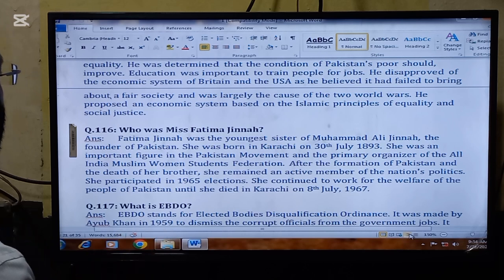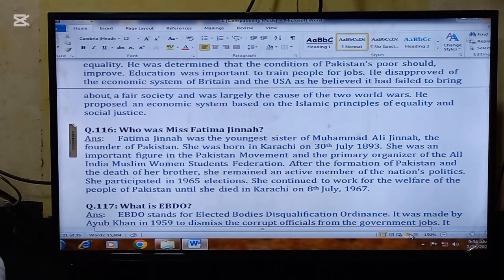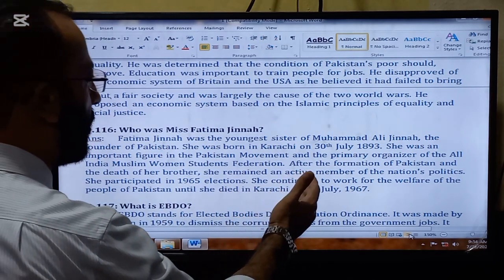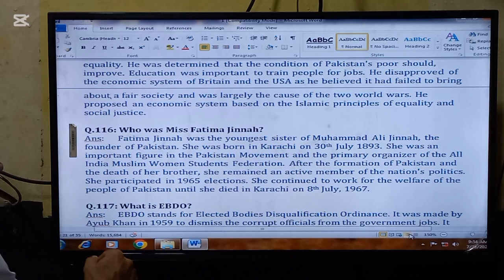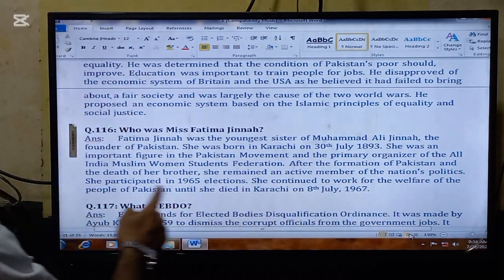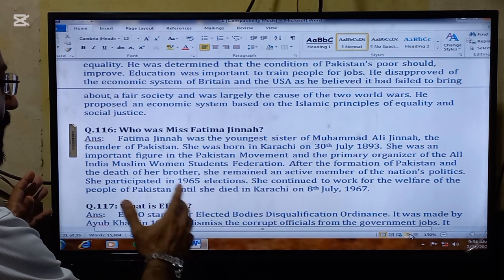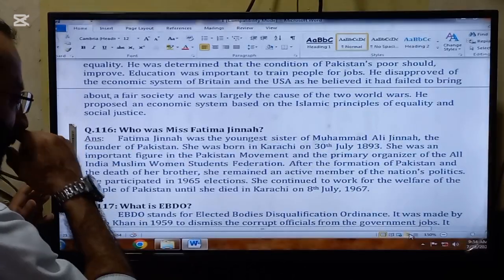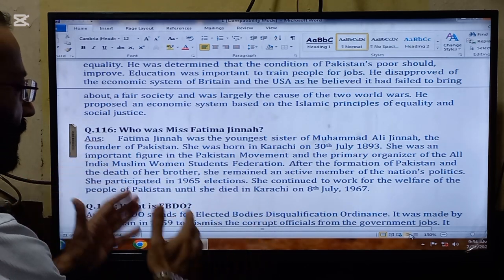The next important question for today is, who was Miss Fatima Jinnah? Miss Fatima Jinnah was the youngest sister of Muhammad Ali Jinnah, the founder of Pakistan. She was born in Karachi on 30th July 1893. She was an important figure in the Pakistan movement and the primary organizer of the All India Muslim Women's Students Federation. She was very active during the Pakistan movement and she actually mobilized the female population of the subcontinent for